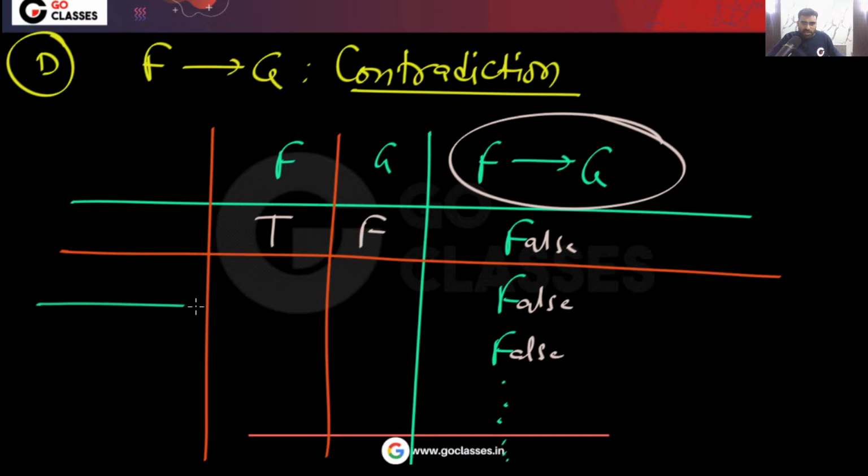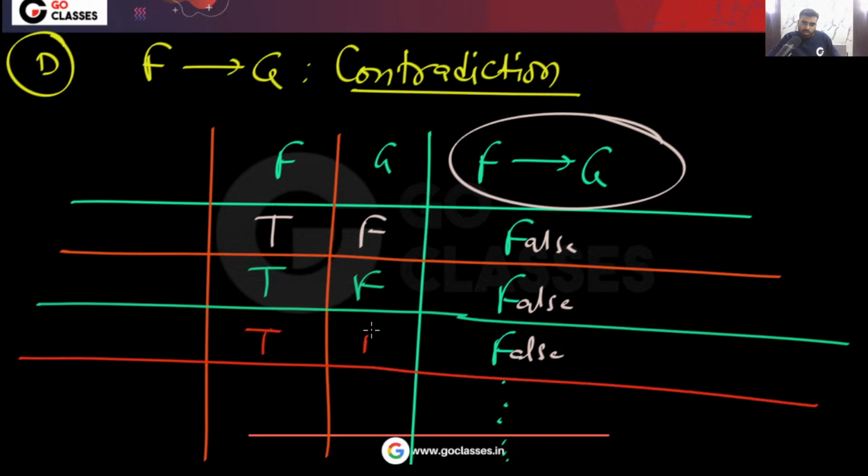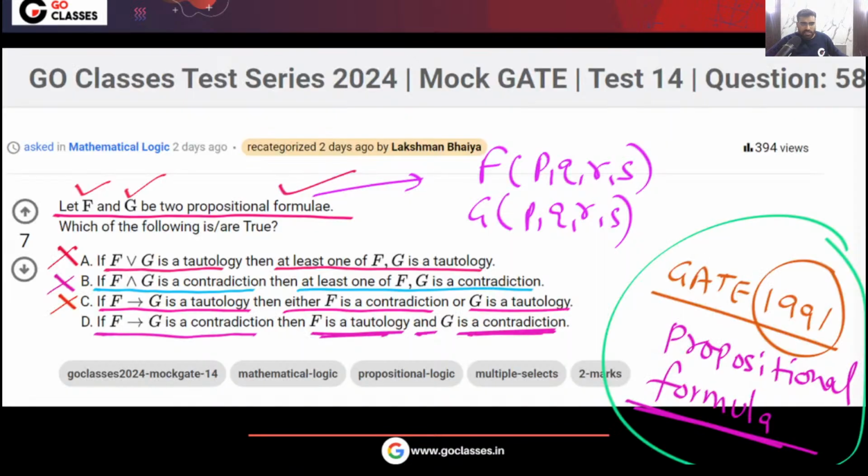Now look at the second row. This must be true, this must be false. Look at the third row. This must be true, this must be false. So can you notice that F must be a tautology and G must be a contradiction? Yes or no?